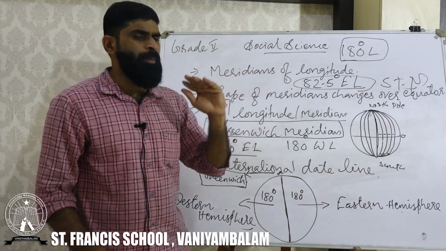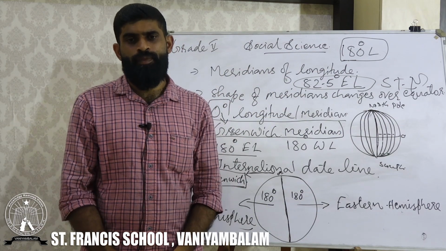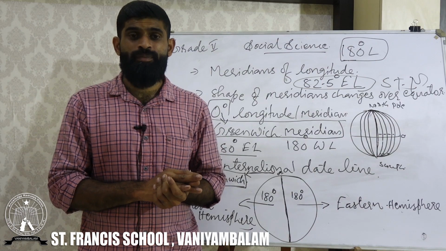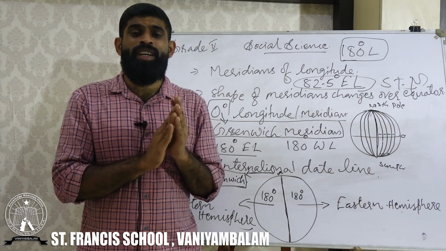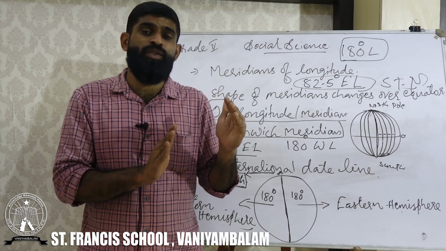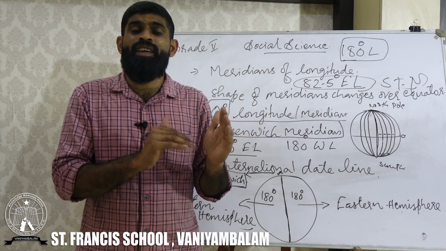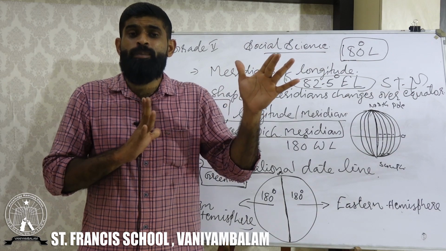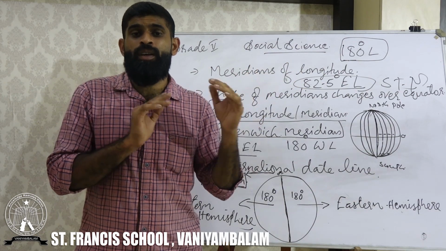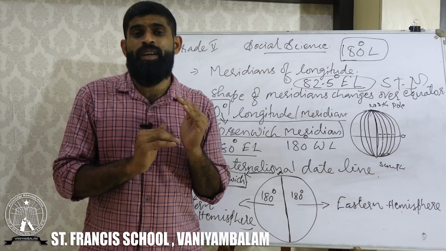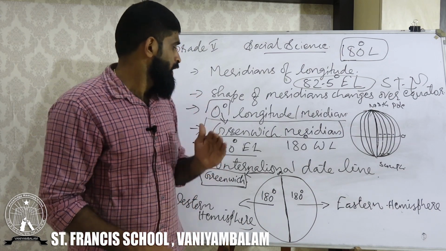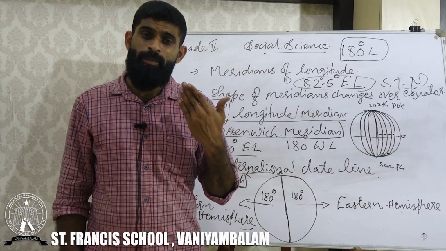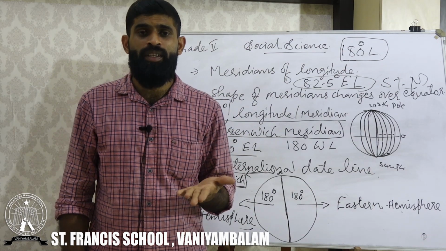The shape of the meridians changes: the gap between two meridians differs when it reaches the equator and when it reaches the poles. Then we discussed the 0 degree meridian, which is called the prime meridian or Greenwich Meridian.